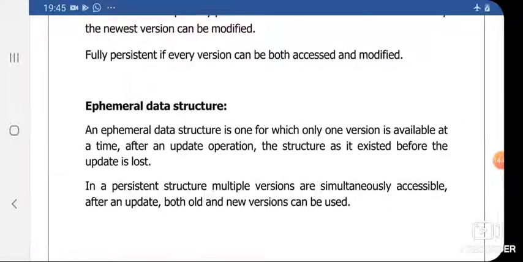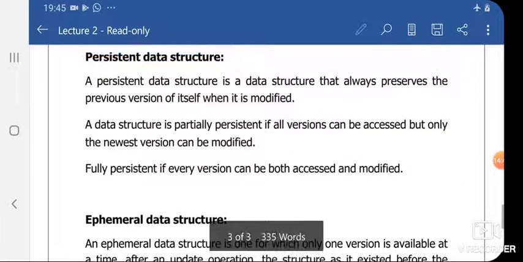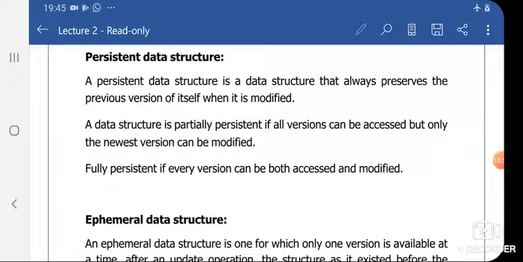So the major difference between persistent data structure and ephemeral data structure is, a persistent data structure is a data structure which always preserves the previous version of itself when it is modified. A data structure is partially persistent if all versions can be accessed, but only the latest version can be modified, and fully persistent if every version can be both accessed and modified.